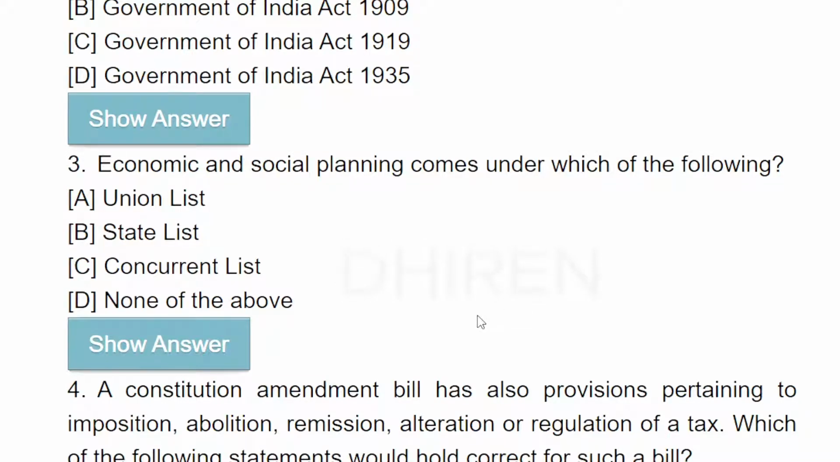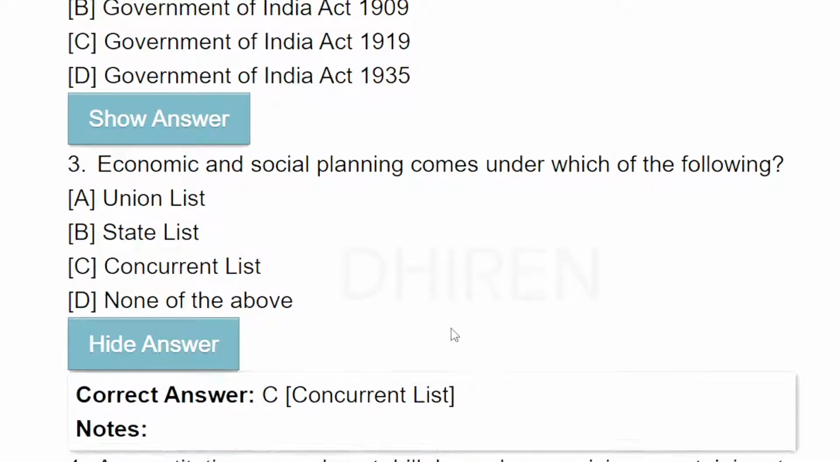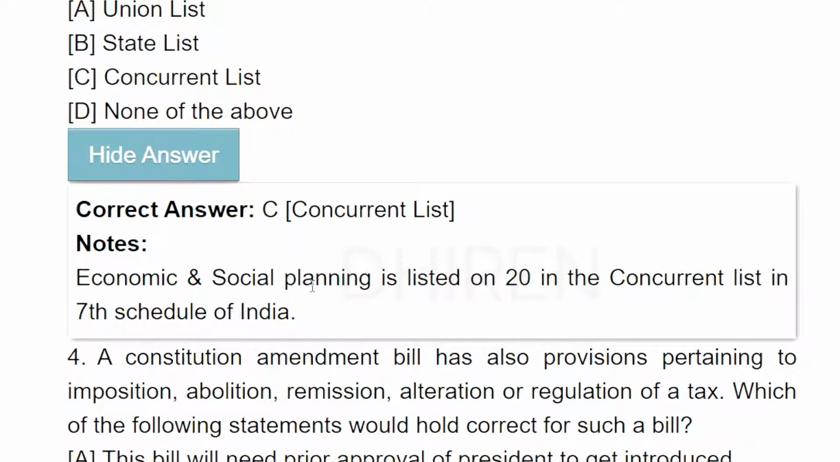Economic and social planning comes under which of the following? So, concurrent list. Economic and social planning comes under the concurrent list because economic and social planning is listed at entry 20 in the concurrent list of the 7th Schedule of India.